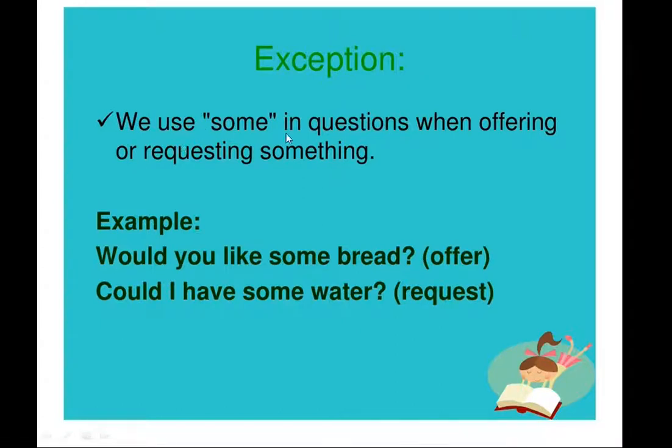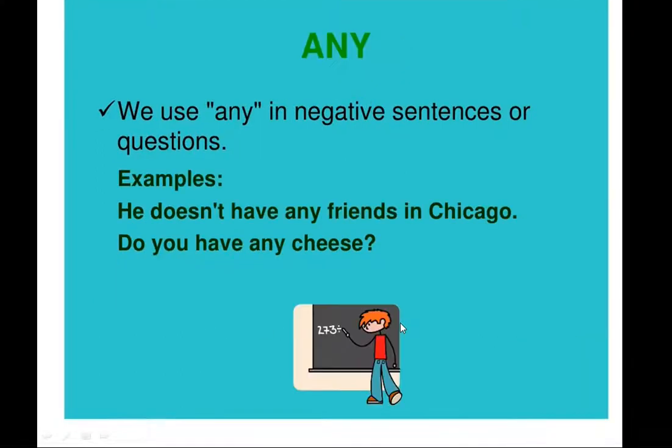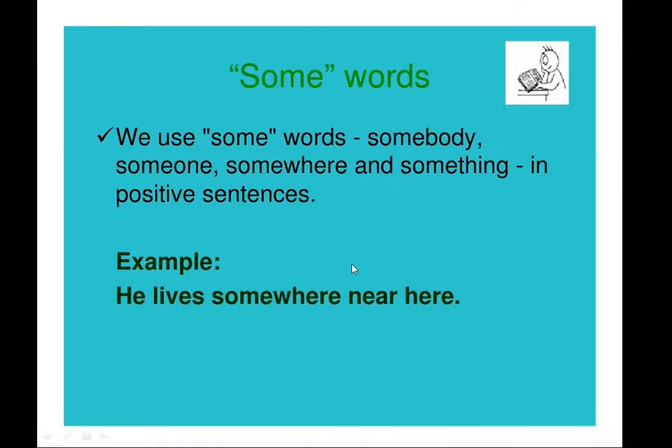Exception. We use some in questions when offering or requesting something. Example, would you like some bread? This is the offer. Could I have some water? This is the request. And any, we use any in negative sentences or questions. Examples, he doesn't have any friends in Chicago. Do you have any cheese?